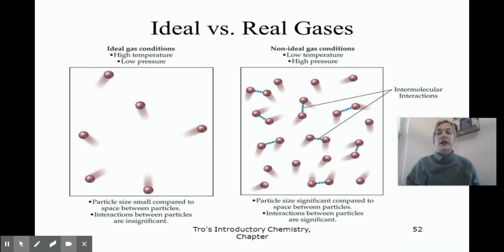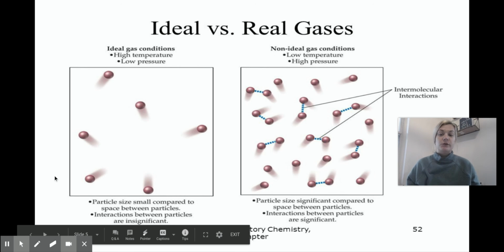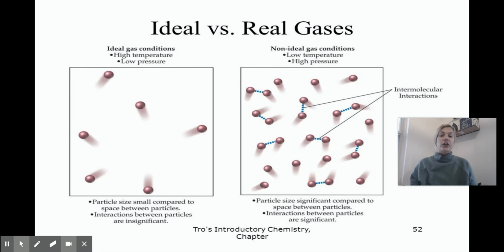So over here are the conditions that a gas prefers: high temperature, low pressure, okay? The particle size is small compared to the space between the particles, so the interactions between the particles become super insignificant, right? Because they're not attracting each other.